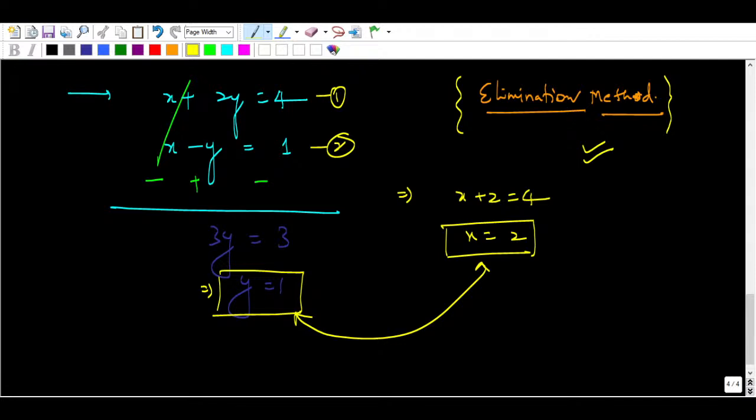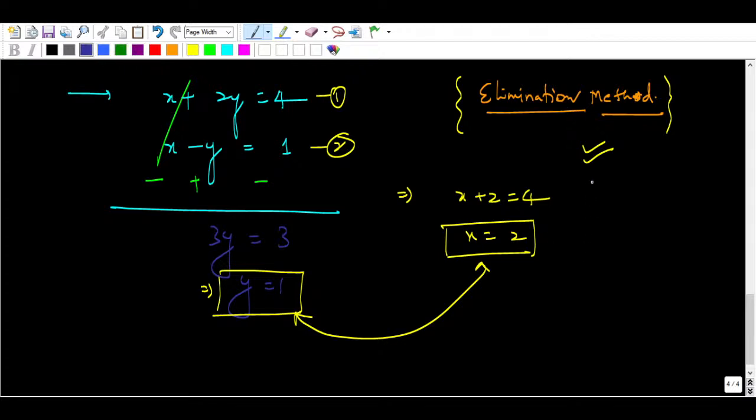We can also have a pair of many equations. In fact, you can have m equations and n number of variables as well, right? Then you can't solve that kind of a system of linear equations that easily. That is not that easy, right? So we will take a look at how we are going to solve it.